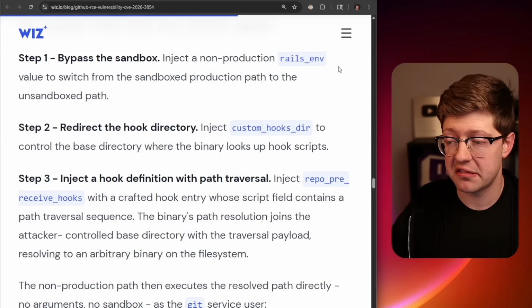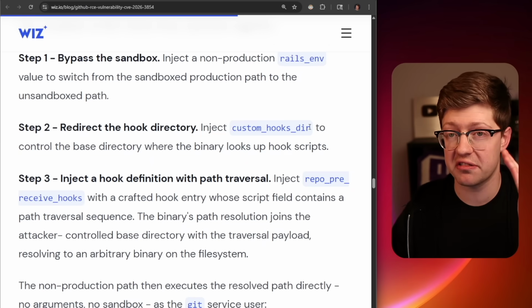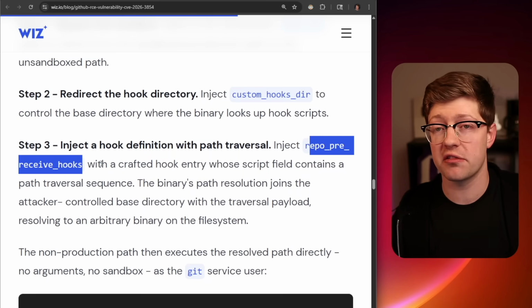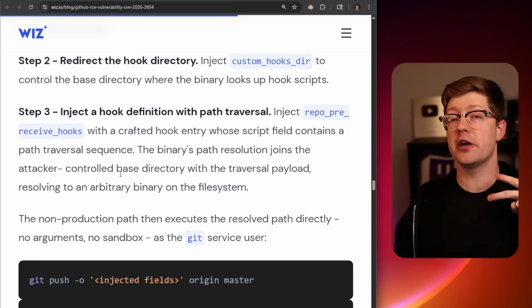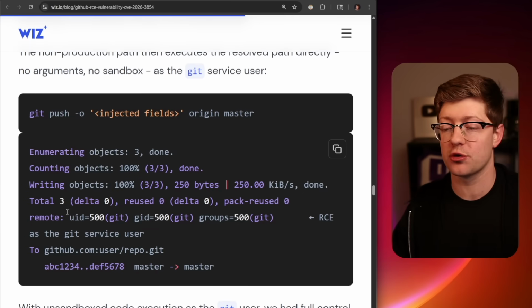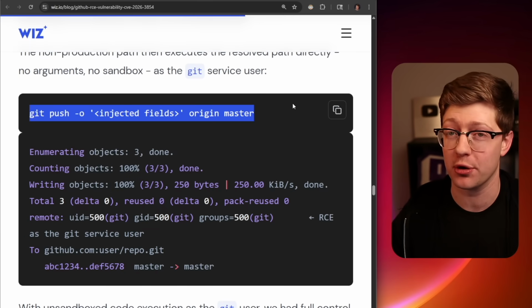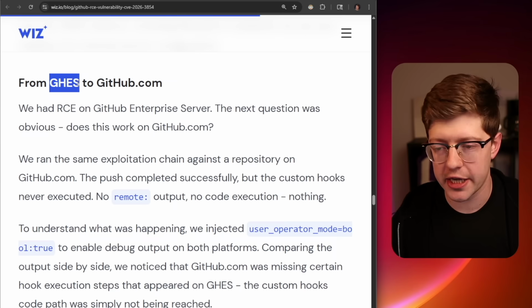The Rails environment is a sandbox escape, the custom hook directory tells them where to start looking for binaries, and the repro pre-receive hooks is a path traversal that walks to the top of the active server, giving them the ability to run any binary, ultimately allowing them to run ID as Git RCE through a Git push. Beautiful, glorious. Now again, they started this on a local version of GitHub Enterprise Server.